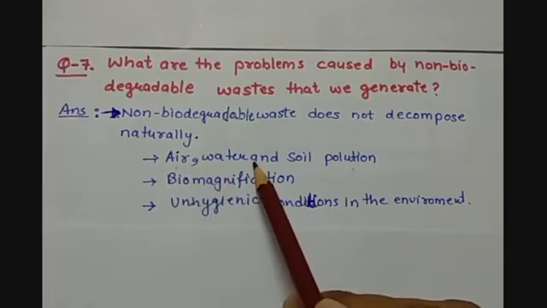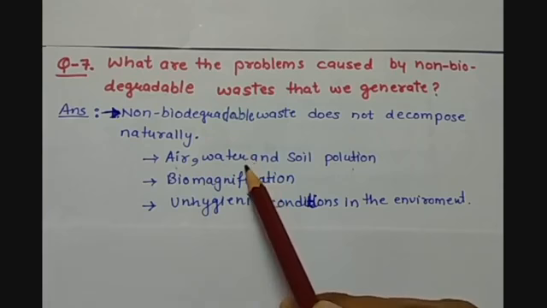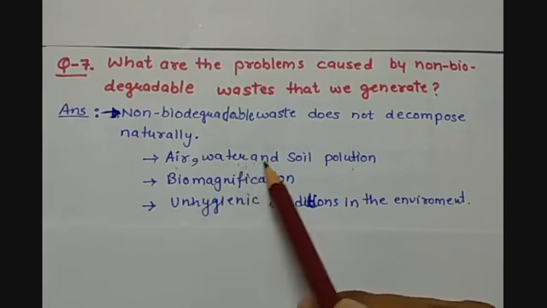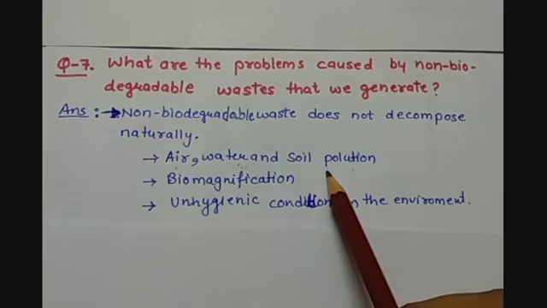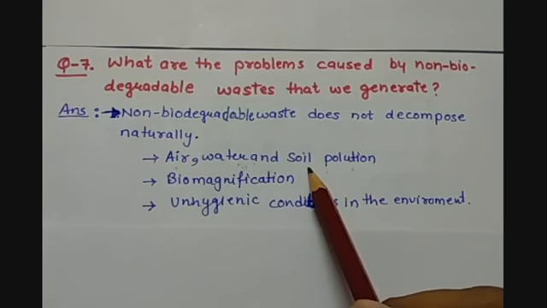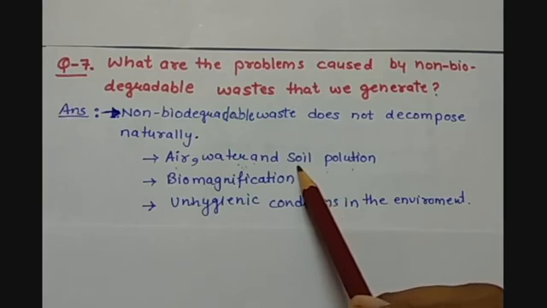Water pollution: whenever these non-biodegradable substances are added into the water resources, they pollute the water. Soil pollution: when all these kinds of waste are present on the soil or on the earth's surface, they also cause pollution to the soil.